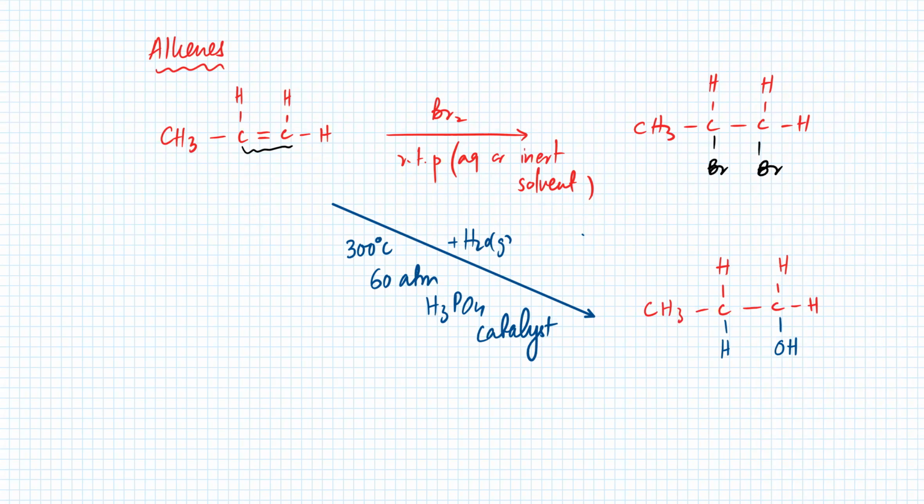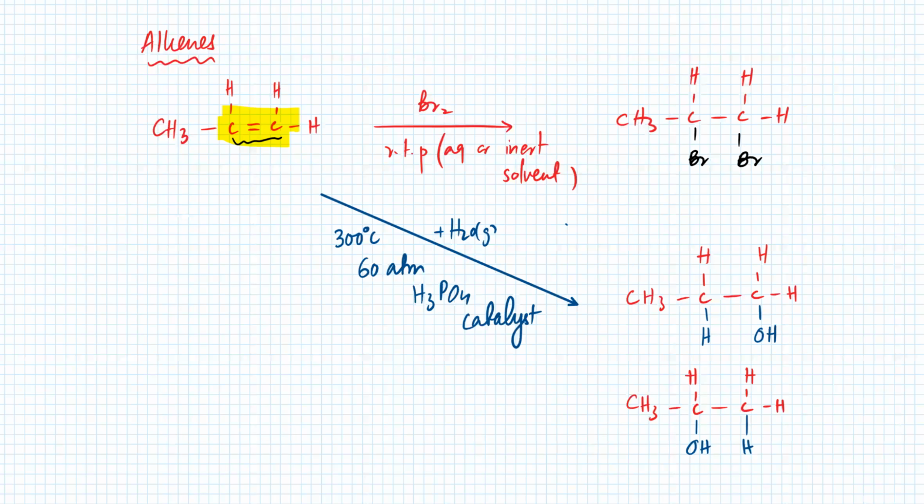And there were two different products that would be formed. So you had CH3CH. So, I mean, the focus is on the double bond. This one, the one that I'm highlighting, all the reactions would happen with this particular double bond. So H and OH can get added in another way as well, that the OH will get added over here and the H will get added at this point.